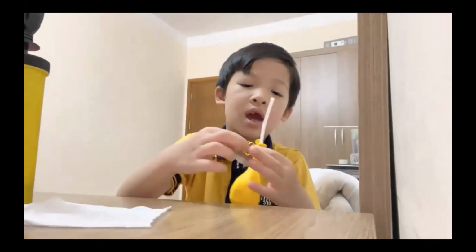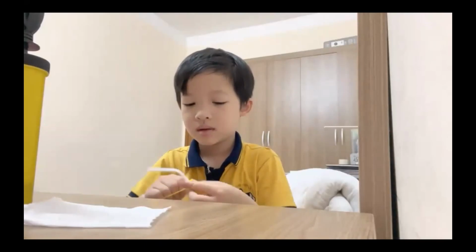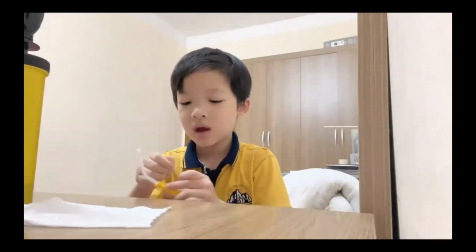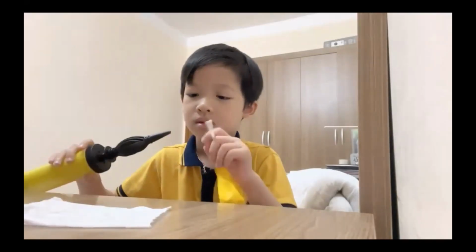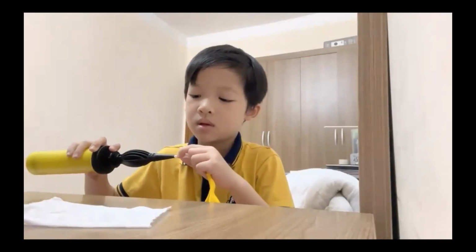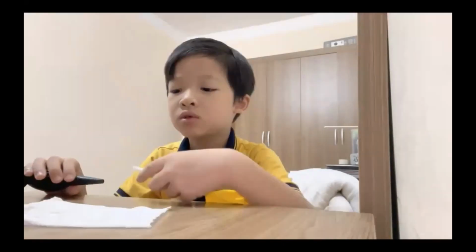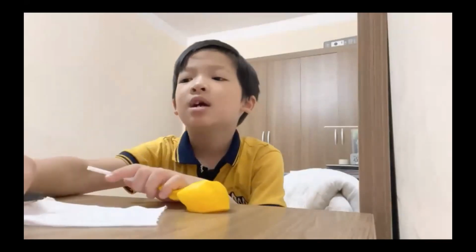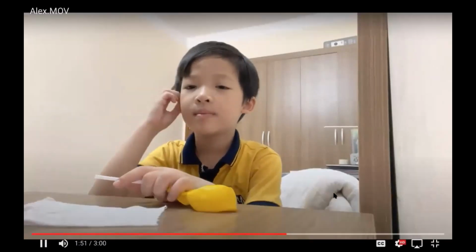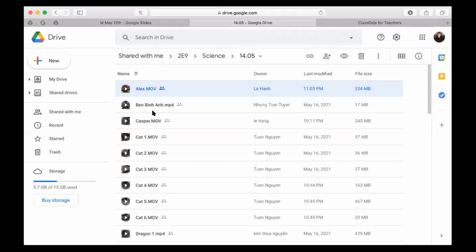Step 2, I put the ribbon around the balloon and the straw. The balloon pumper is too small for the straw to fit in. I need to take another balloon pumper. Okay, so I mostly wanted to share this part about talking about solids and gases.